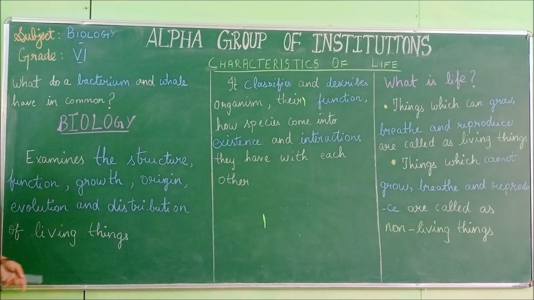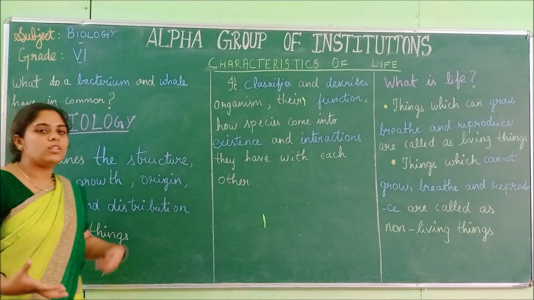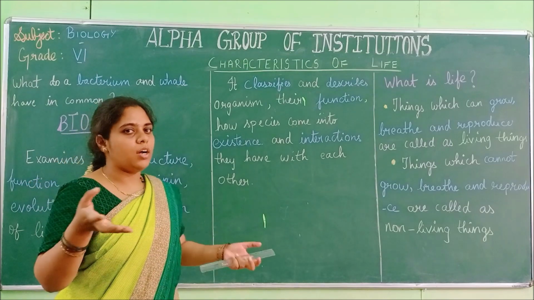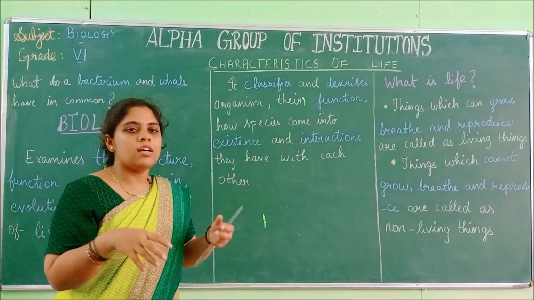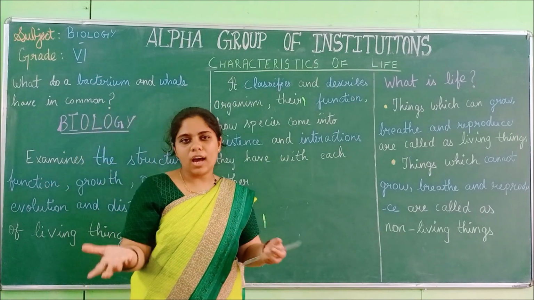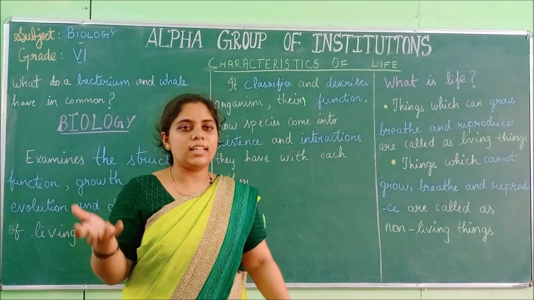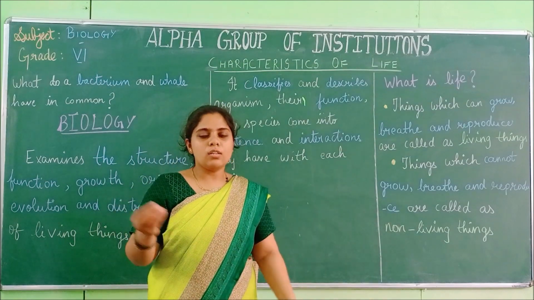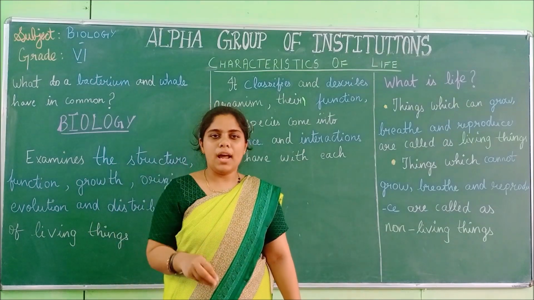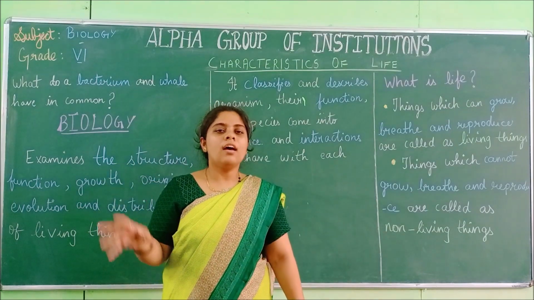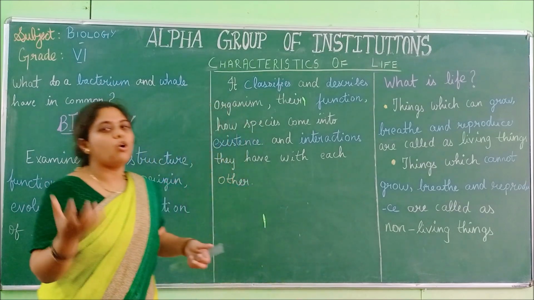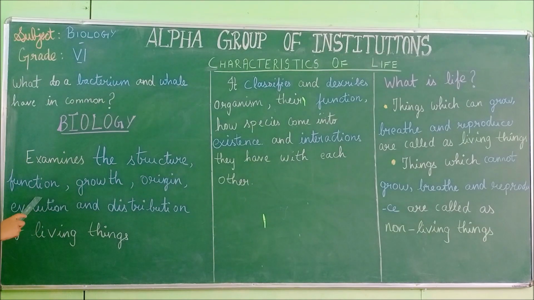Next is function. So how do they function? How are they used? What is the function of the hand? To do work, to lift things, to eat. These are the functions of hands. What is the function of the eye? We can see through the eye. That is the function of the eye. What is the function of leaves? They produce food for the plant. So each part of the living body has some use. Studying about those things is function.